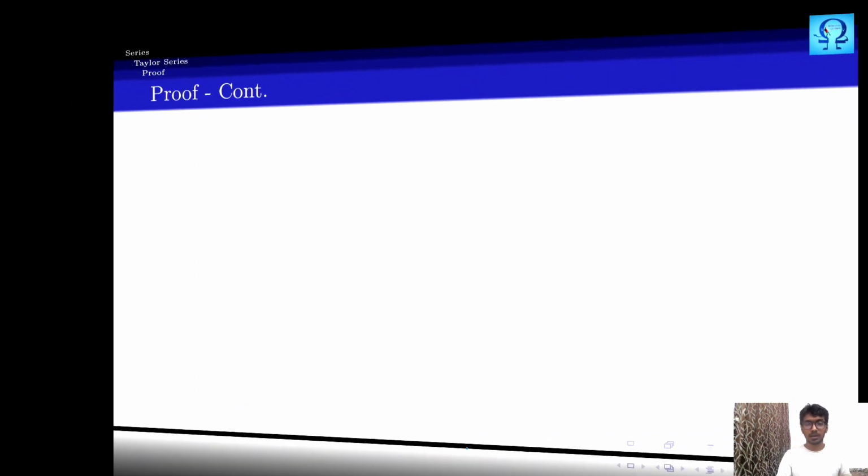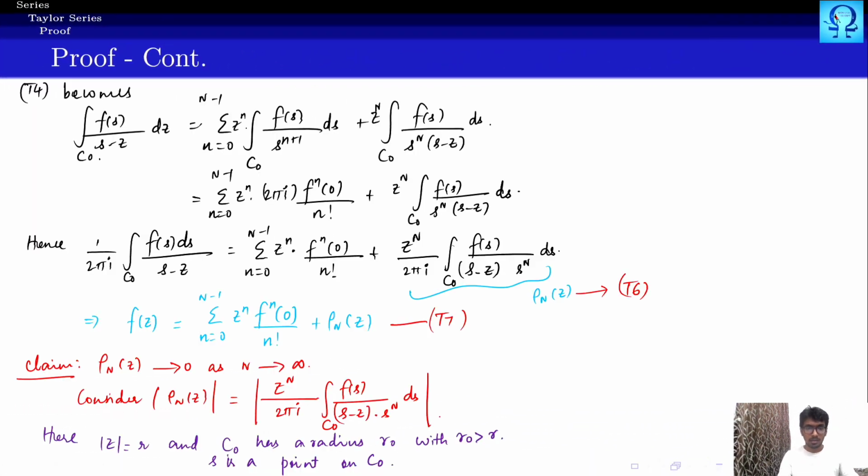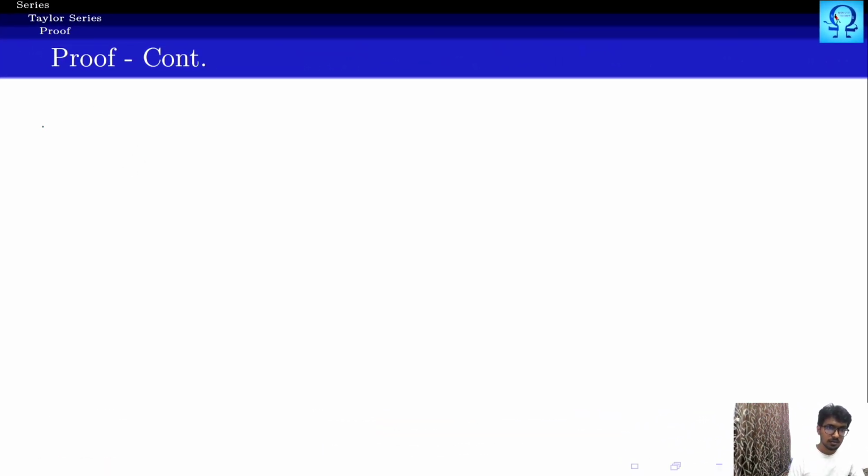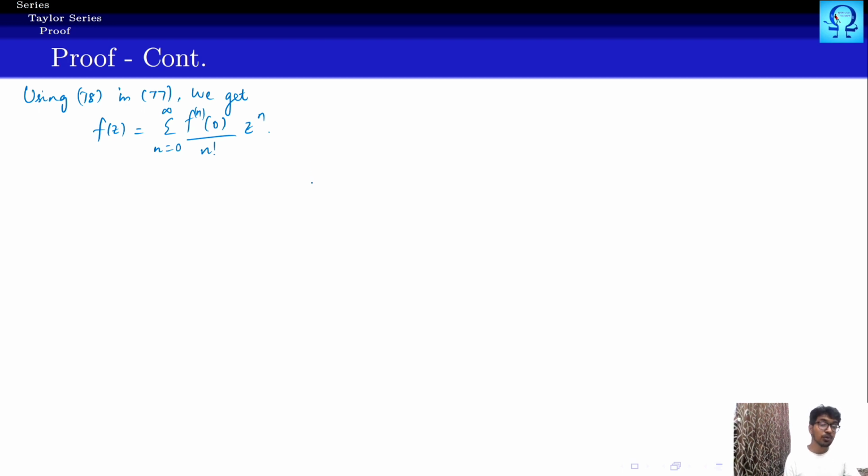So by using T8 in T7, we get f(z) equals summation n runs from 0 to infinity of the nth derivative of f at 0 upon n factorial multiplied with z to the power n, and this completes the proof.